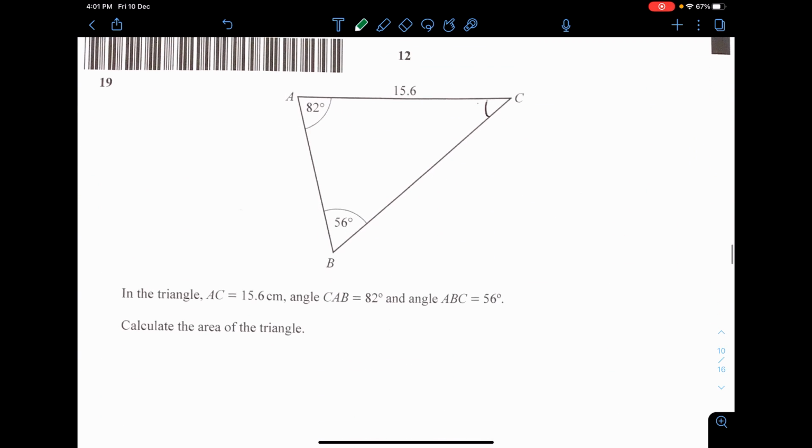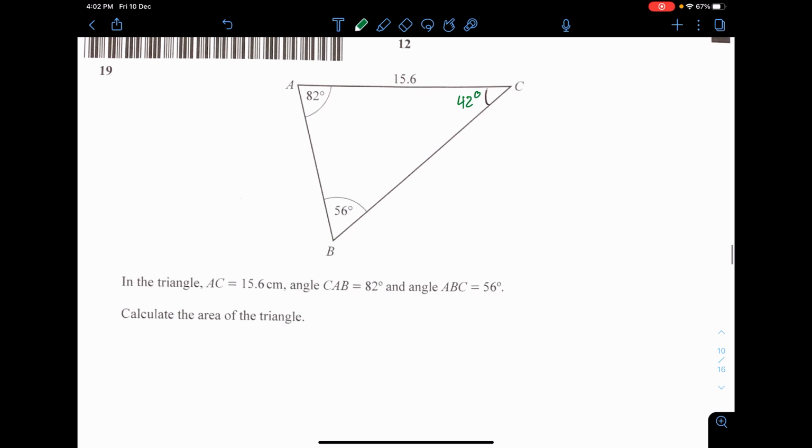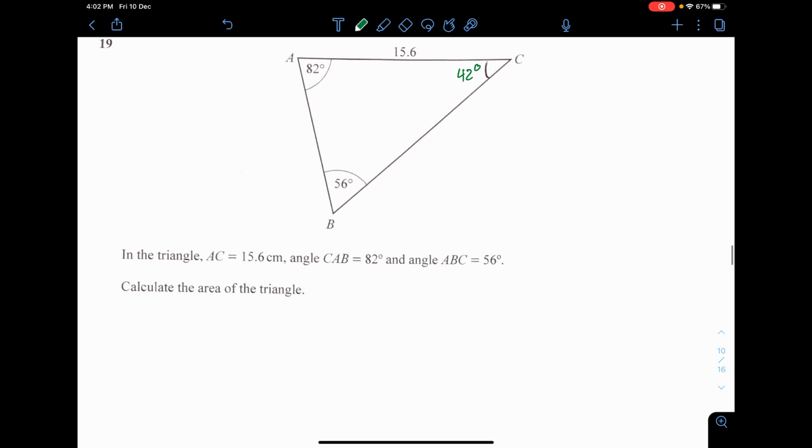For the model. And then question 19. In the triangle, AC is 15.6 and so on and so forth. Find the area of the triangle. You have 82, you have 56, then the rest is 180 minus the rest of them. You get 42. If you want to find the area of the triangle, you use the half AB sine C. But I need two different sides. So now I'm interested in finding the length of AB or BC.